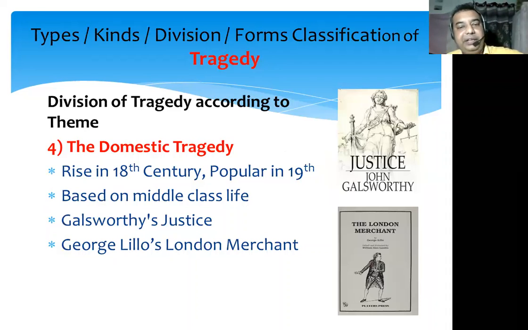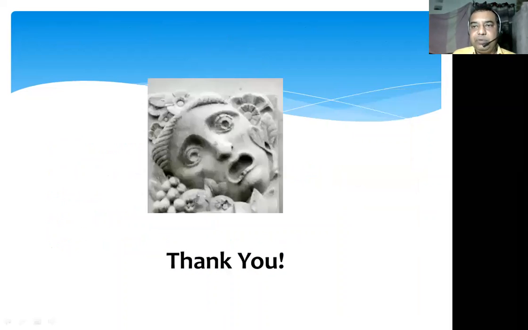Famous examples are Justice, written by John Galsworthy, and The London Merchant, written by Lillo. So these are the various types of tragedy according to form and structure and according to theme. I hope